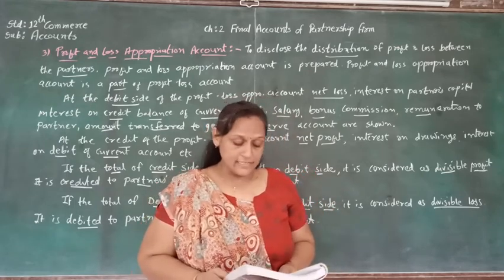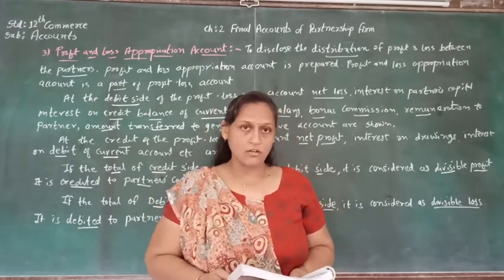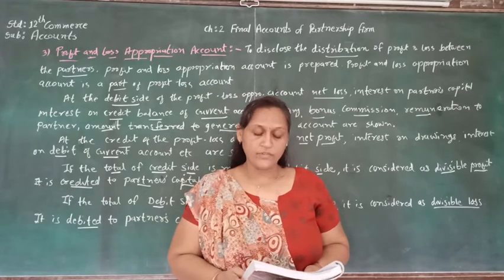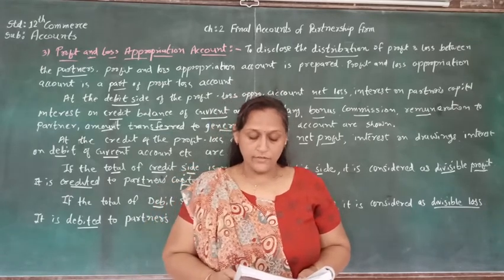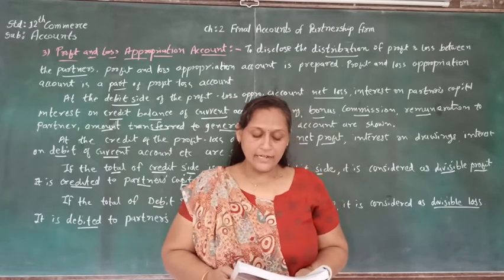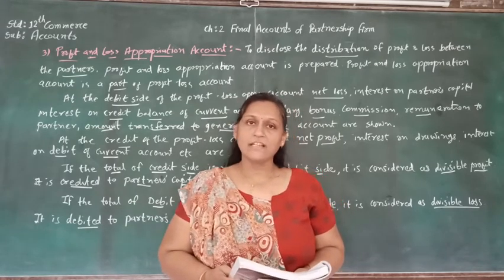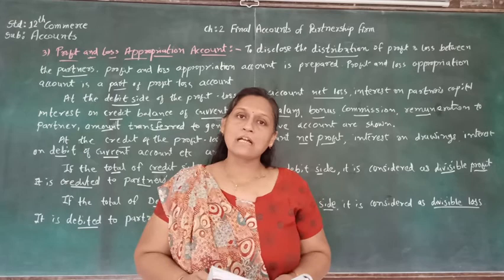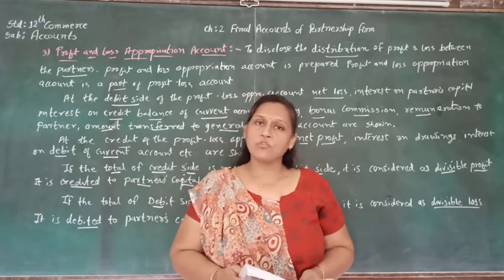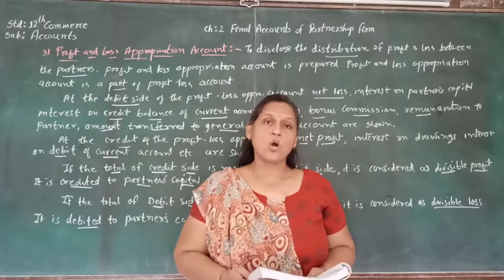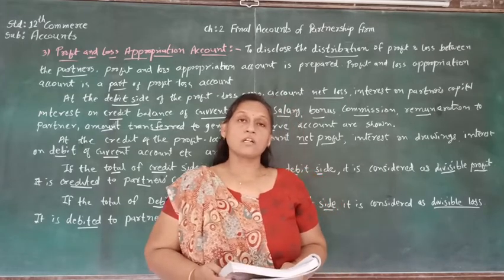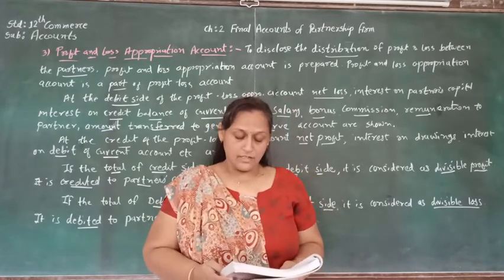On the credit side of the profit and loss appropriation account, the very first thing is the net profit, again transferred from the profit and loss account. Then the next thing is the interest on partners' drawings, where we take the total of all the partners to the amount column. Then next is the interest on debit balance of current account of partners.